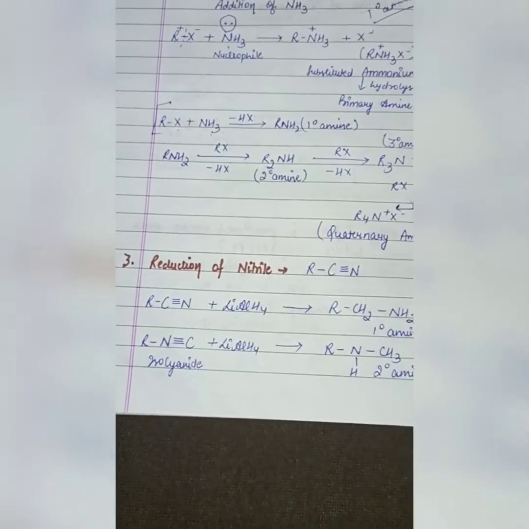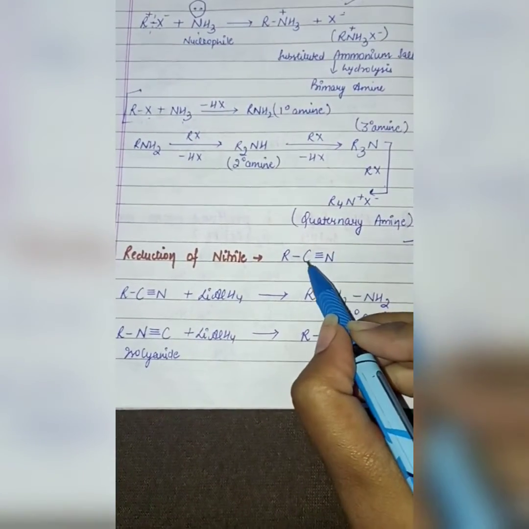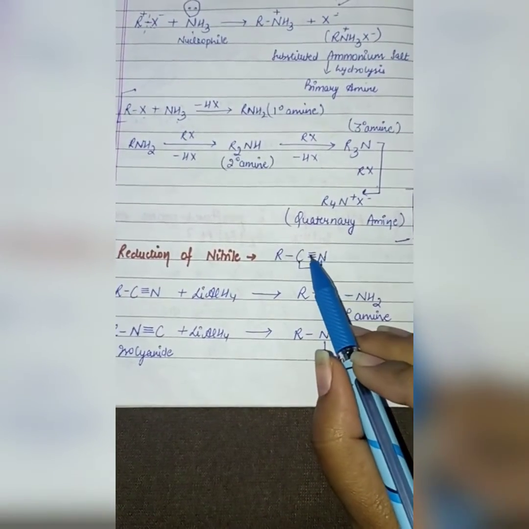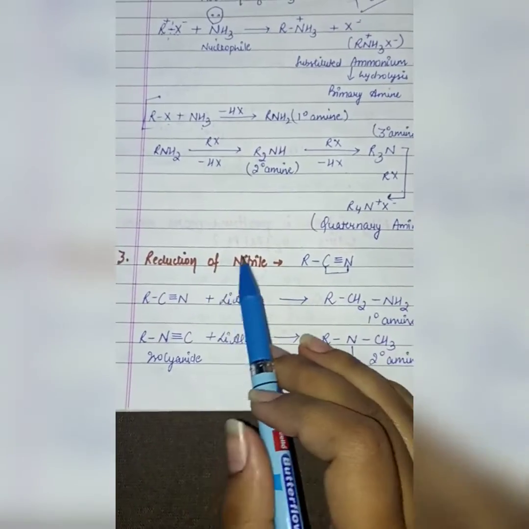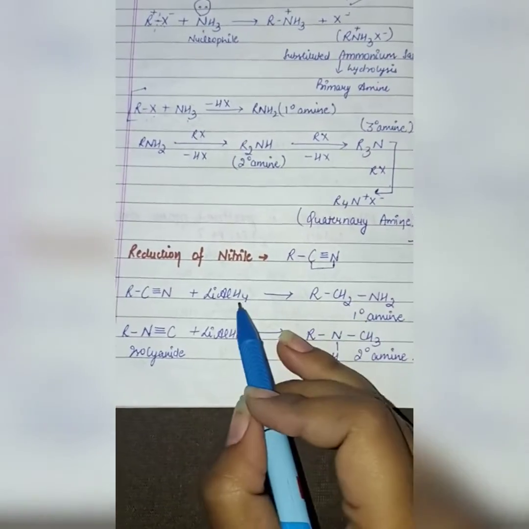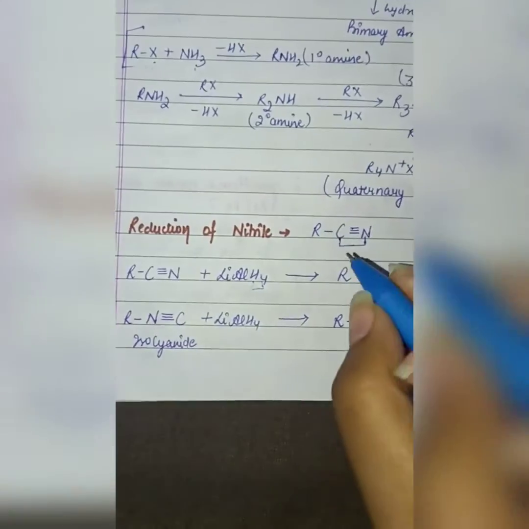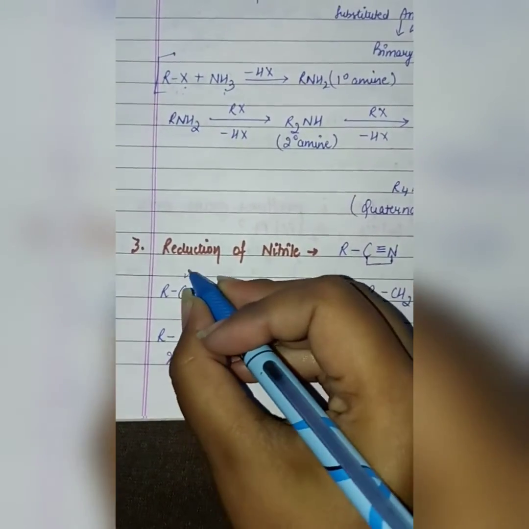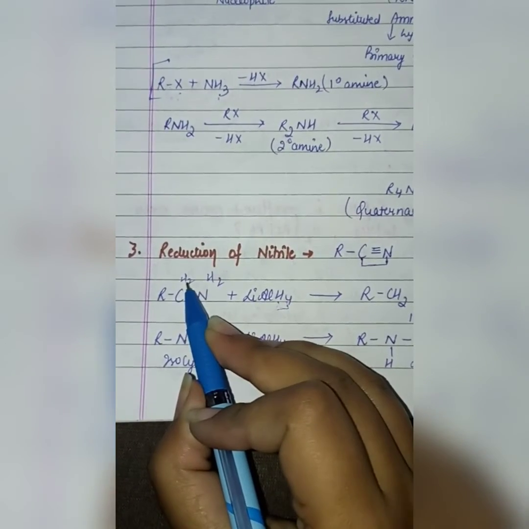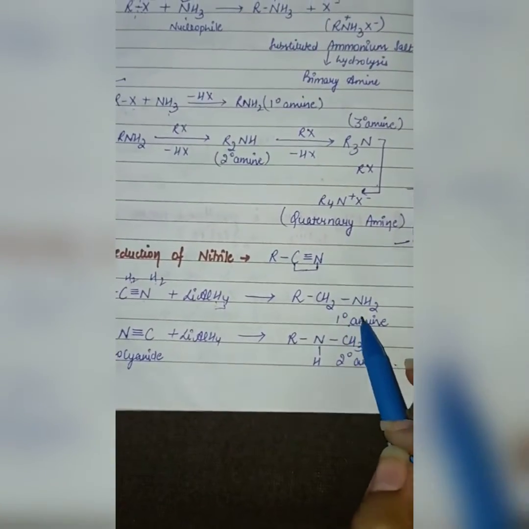Next is reduction of nitrile. As you all know, nitrile means cyanide. This part is called the nitrile and this is also a cyanide, CN. Carbon and nitrogen have 3 bonds. When nitrile is treated with lithium aluminium hydride, it forms the primary amine. Here 4 hydrogens are there, so 2 come here and 2 hydrogens come here. Carbon becomes CH2 and nitrogen also has 2 hydrogens, so it forms the primary amine.